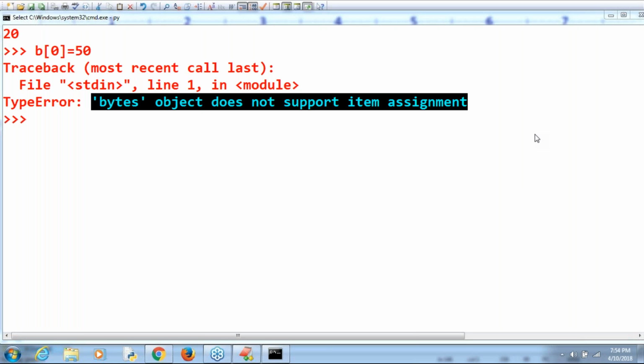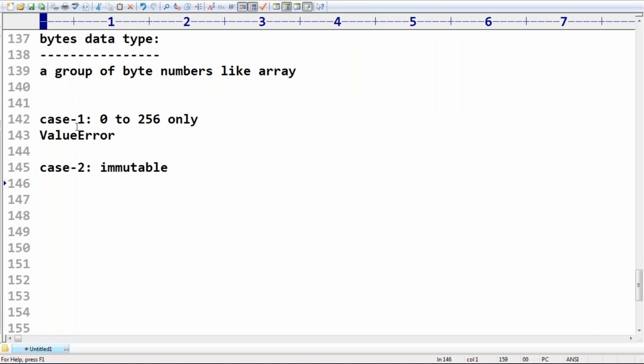Sanket, can we do that directly? No, it is not acceptable. I hope everyone can understand. So is bytes type mutable or immutable? Immutable. We are not allowed to change its content. That's why it is always immutable. Is string type mutable or immutable? Immutable. We are not allowed to change its content. If by mistake you try to change its item, then automatically the problem comes into the picture. Clear? This is an extra thing you should be aware of.